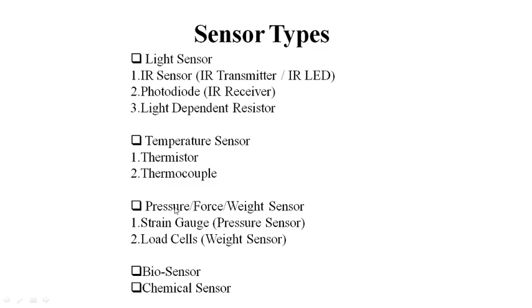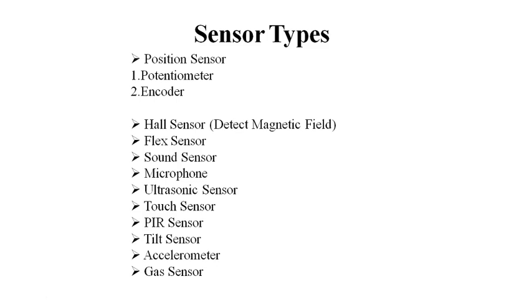Next, pressure, force or weight sensors: strain gauge, pressure sensor, and load cells are examples of weight sensors. Some biosensors and chemical sensors are also available. Position sensors, that is potentiometers and encoders, are examples of position sensors. Then to detect magnetic fields, the Hall sensor is used. To detect sound, you have the sound sensor, microphone, ultrasonic sensors, PIR sensors, tilt sensor, accelerometer and your gas sensor. These are the types of sensors.